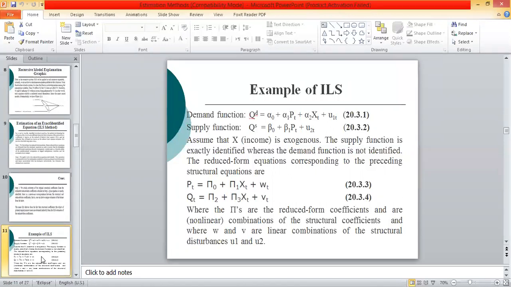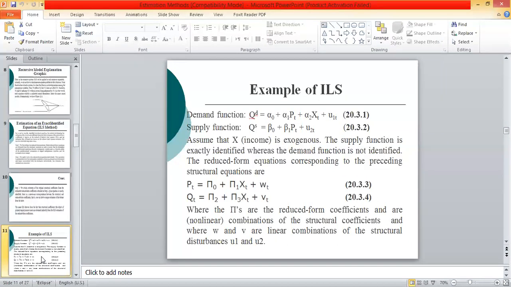You can see that on the right side of the reduced forms, there is only one variable x, the predetermined variable, and it is likely to be uncorrelated with the error terms by the assumptions of the classical linear regression model. As they are uncorrelated by assumption, we can estimate these two equations by applying OLS.